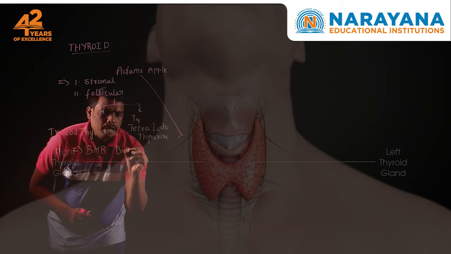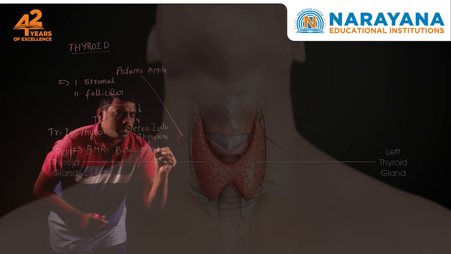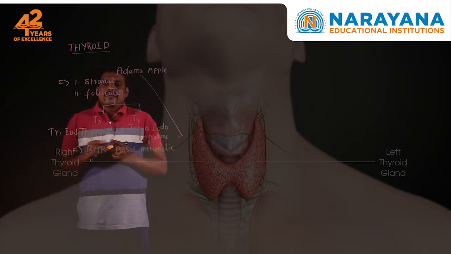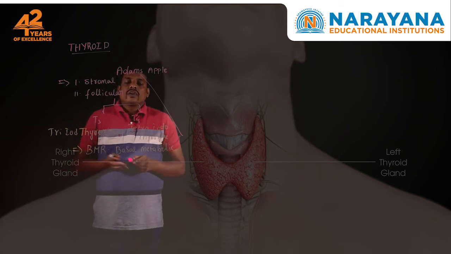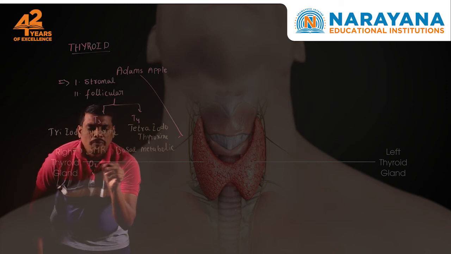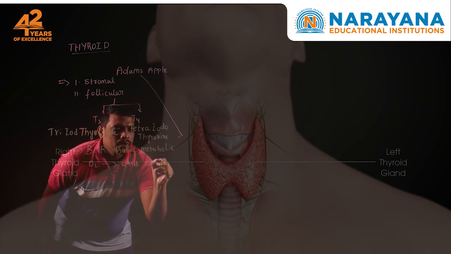What do you mean by basal metabolic rate? The basal metabolic rate is nothing but the amount of consumption of oxygen per unit weight of the human body.